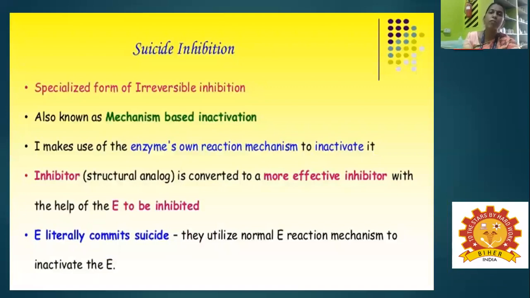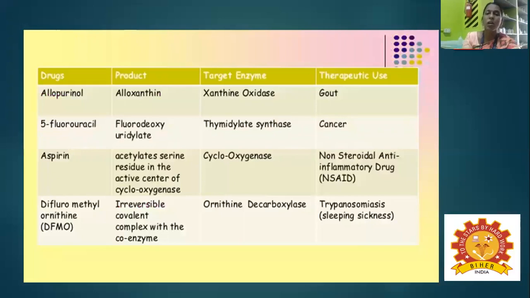A special form of irreversible inhibition is called suicidal inhibition. It is also called mechanism-based inactivation, where the inhibitor makes use of the enzyme's own reaction mechanism to inactivate it. The inhibitor is a structural analog, and it can be converted to a more effective inhibitor with the help of the free enzyme to be inhibited. So the enzyme literally commits suicide. They use the normal enzymatic reaction mechanism to inactivate the enzyme. In these cases, many drugs can be used.